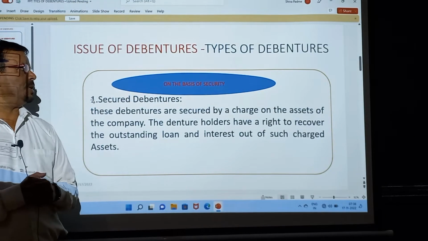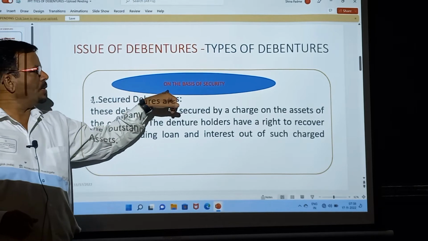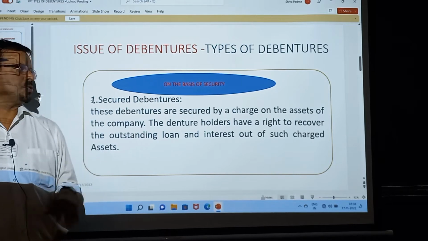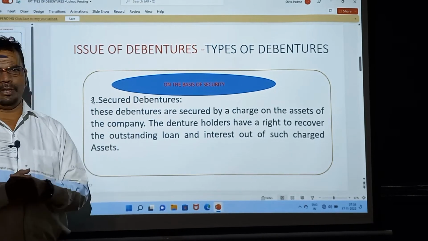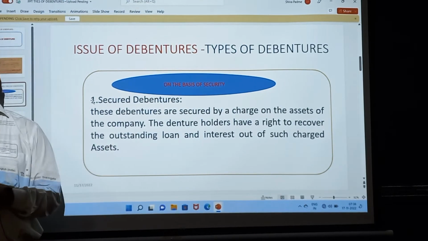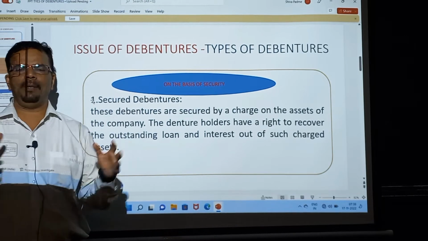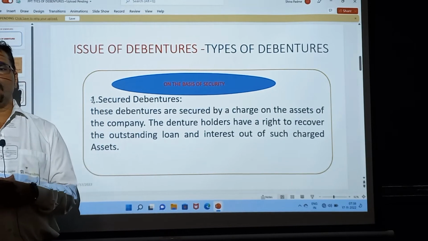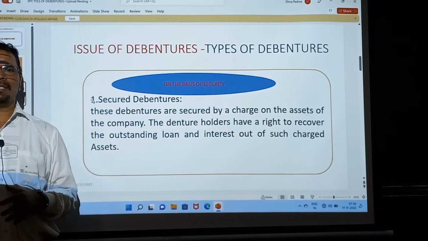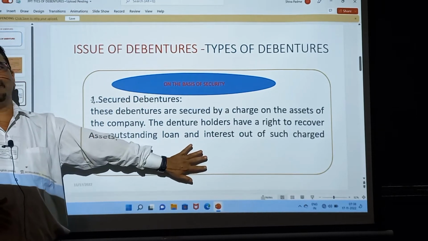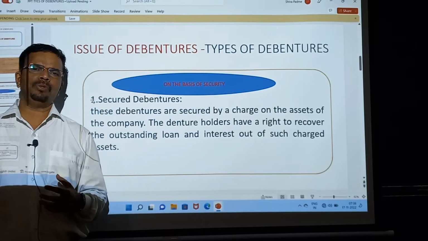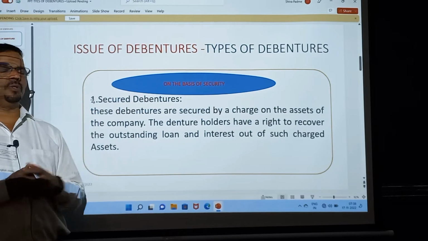The first type of debenture is categorized on the basis of security. On the security basis we have two: secured and unsecured. Let's see the secured debenture. Secured debentures are those debentures which are charged against the assets of the company. This is a safe debenture because whenever the company goes into liquidation or winding up, the debenture holders have the right to collect the assets of the company and recover their amount. So this is one type of security given to the debenture holder, and that is known as secured